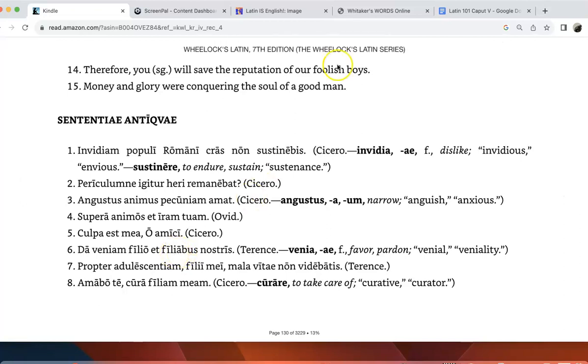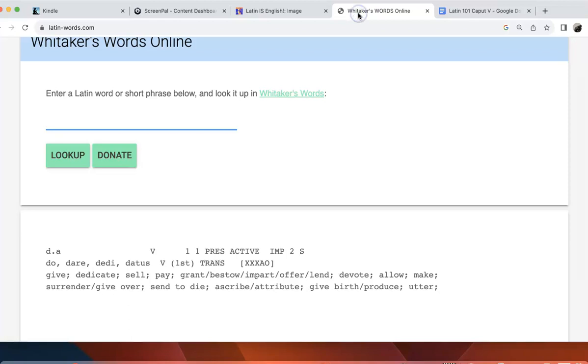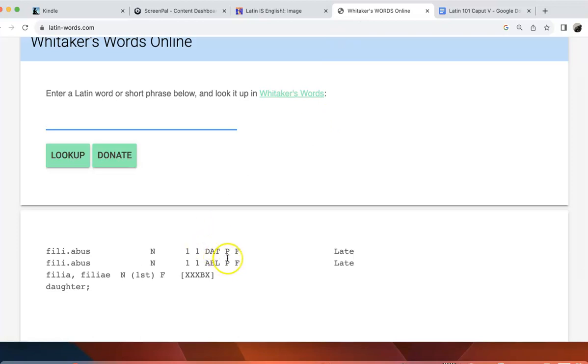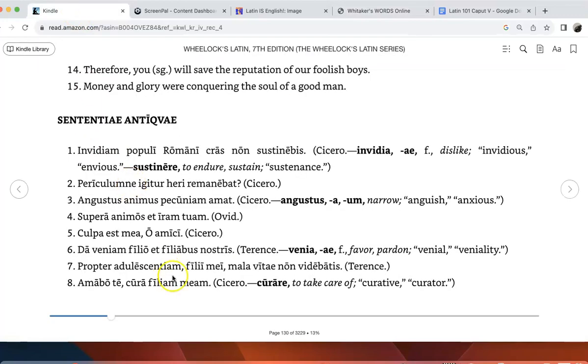And again, if we're not sure, I think one of the virtues of Latin I've said before is taking your time, not rushing through things. But here it's the dative plural, and so we don't want daughter, we want daughters, because that's what the P means in Whitaker's Words. All right, so give favor to our son and daughters.